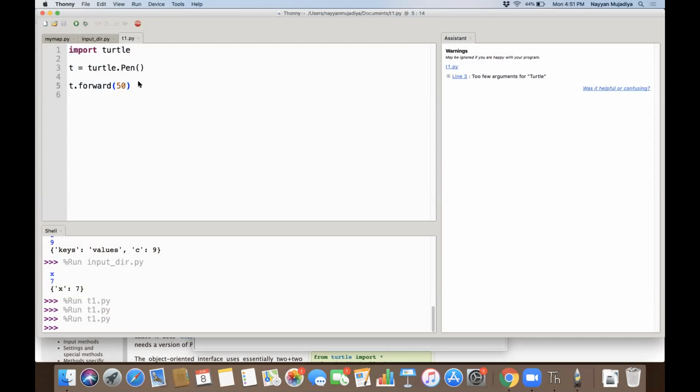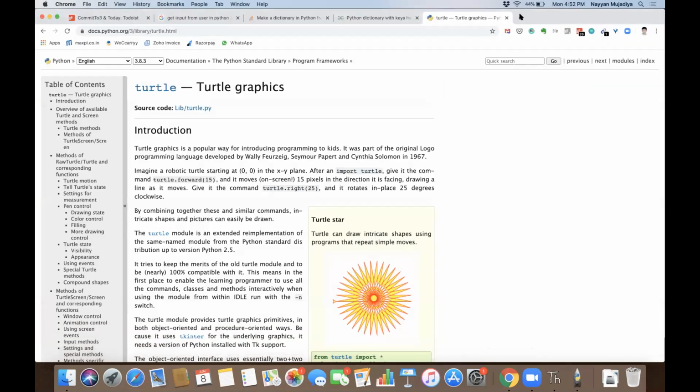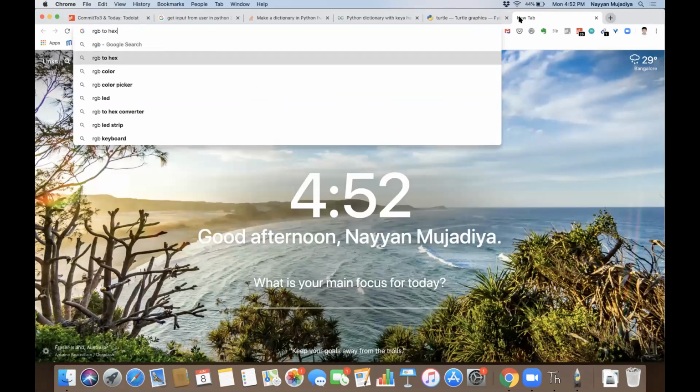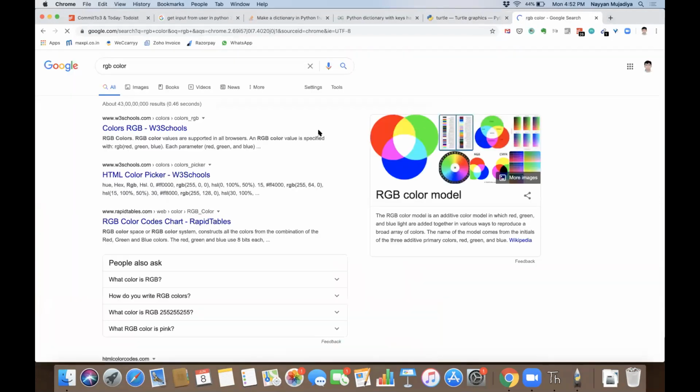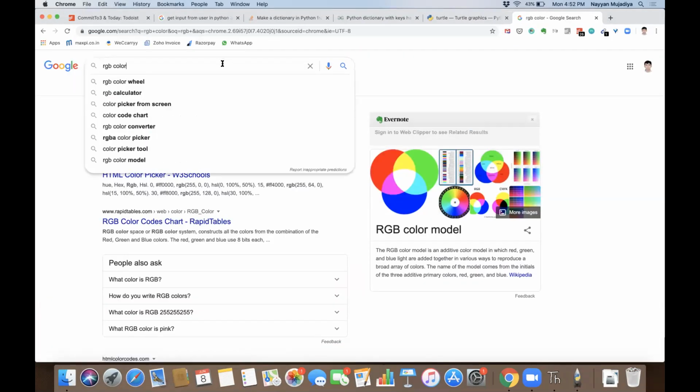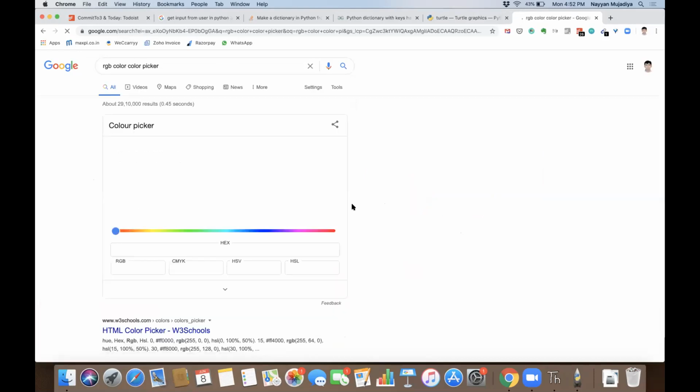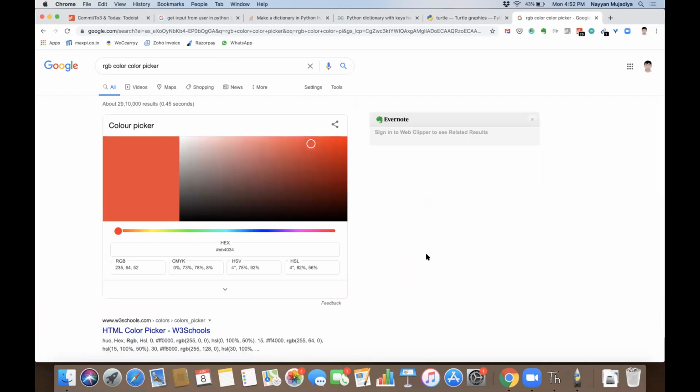RGB. R stands for red, G stands for green, and B stands for black. Red, green, black. No, it seems it's red, green, blue. Okay.